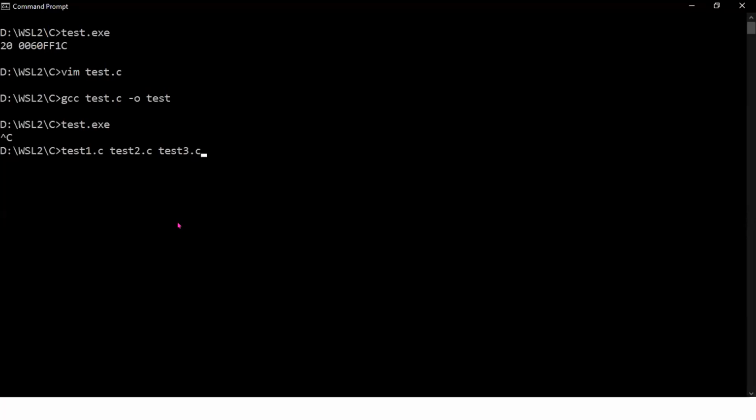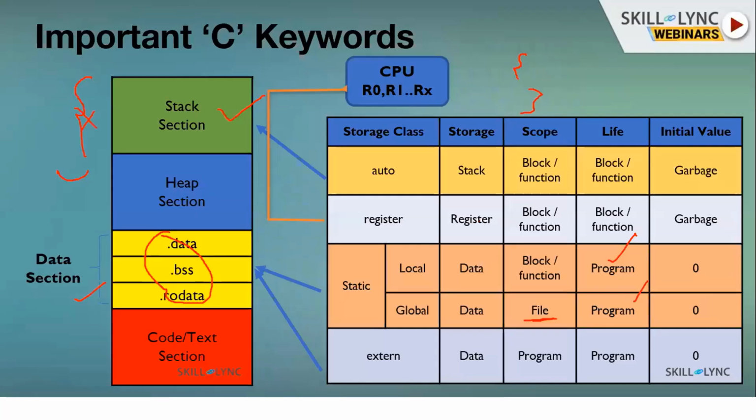I can write multiple files for a single program. This is my single program, and I will generate the exe as test, but this single program has multiple files. So if you have declared your static variable globally within this file, you cannot access that static variable in any other files. So that provides privacy for that variable. That is the use of a static global variable.